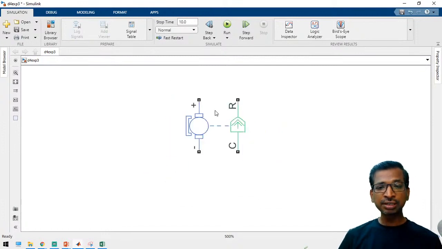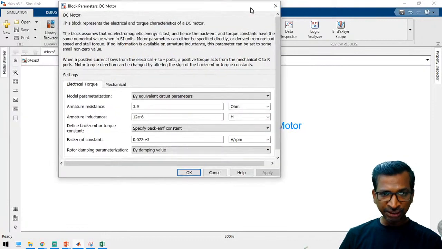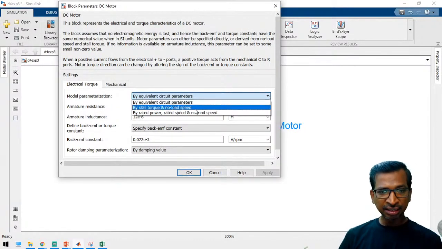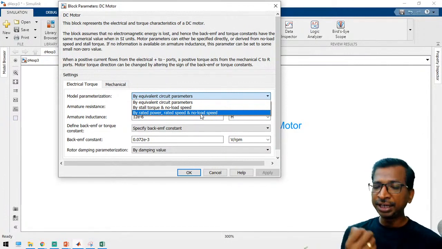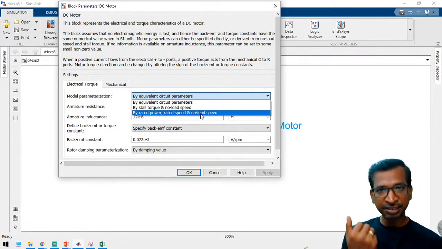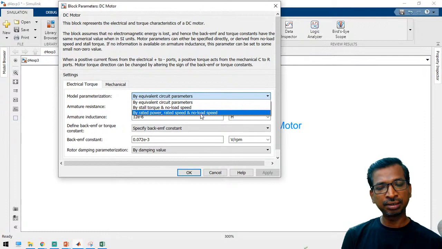So this is the DC motor. Now if you have a DC motor rating, there are options. See here, there are three different inputs: rated power, rated speed, and the no load speed. Generally, the manufacturer will give you these three pieces of information. If you are going to buy any DC motor, the vendor will ask what is the motor power, what is the rated voltage, and what is the rated speed. These three questions he may ask you, so you have to be ready for them.